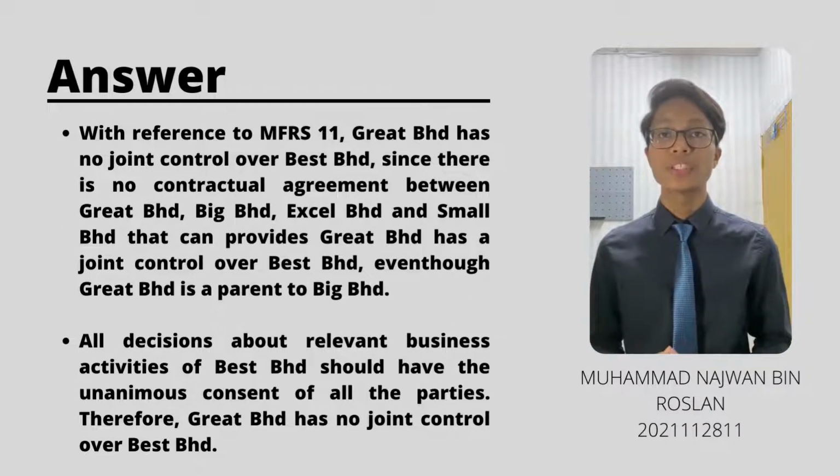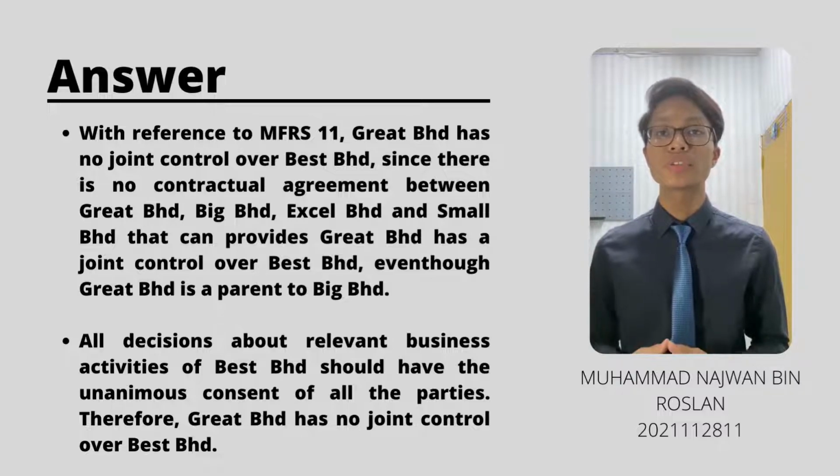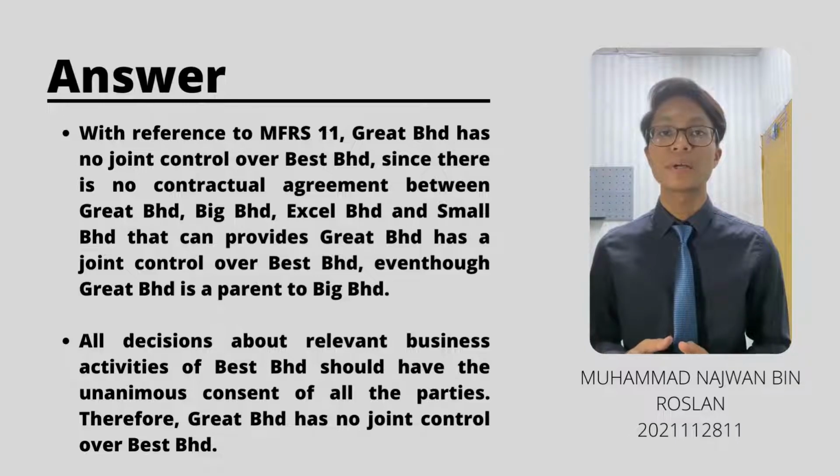Okay, the answer for question 1 is, with reference to MFRS 11, Great Berhad has no joint control over Best Berhad since there is no contractual agreement between Great Berhad, Big Berhad, XL Berhad and Small Berhad that can provide Great Berhad joint control over Best Berhad, even though Great Berhad is a parent to Big Berhad. All decisions about relevant business activities of Best Berhad should have the unanimous consent of all the parties. Therefore, Great Berhad has no joint control over Best Berhad.